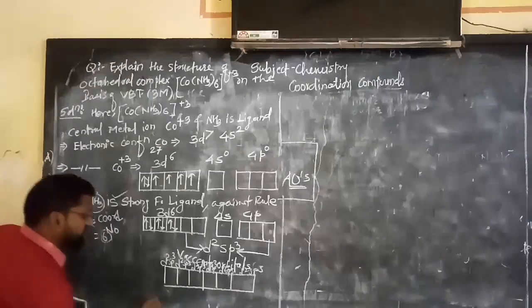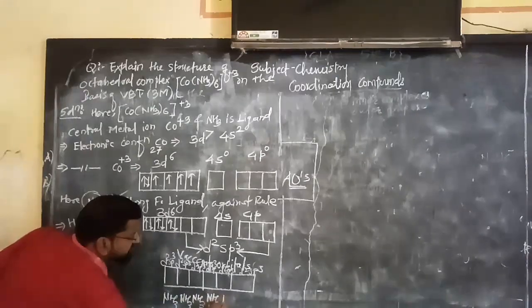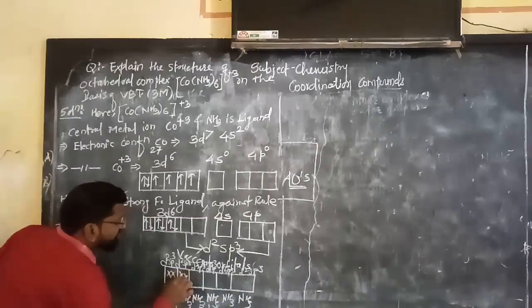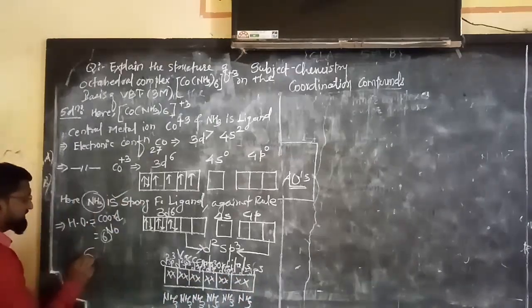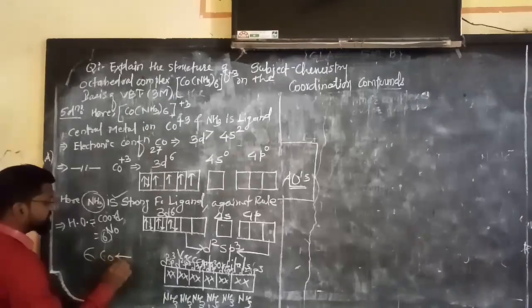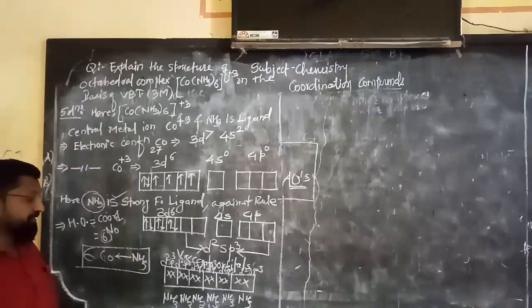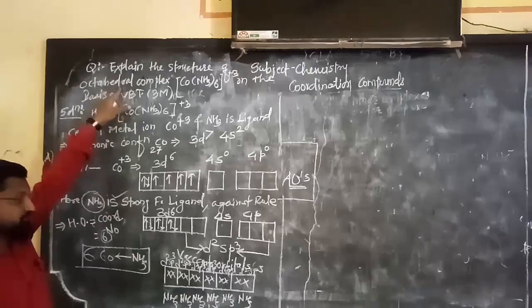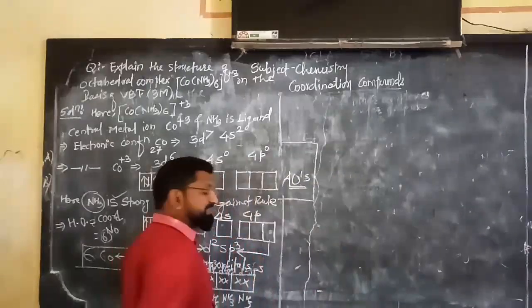Now what happens here? Each ammonia ligand, here ammonia are 6, so each of these 6 ammonia ligands donates its lone pair of electrons into the vacant orbital of the cobalt metal ion and forms 6 cobalt-ammonia coordinate bonds. In this way we get the octahedral geometry.